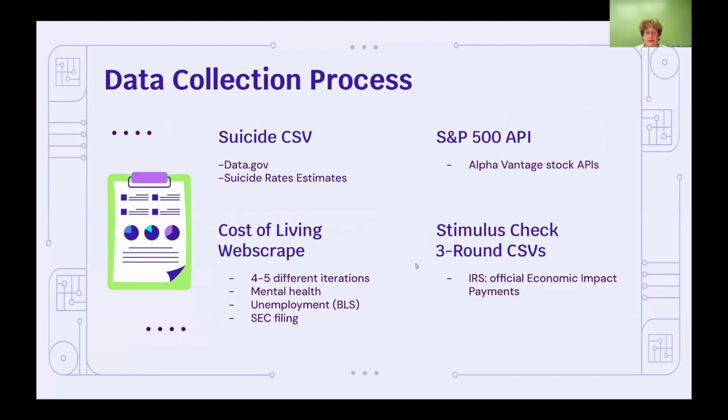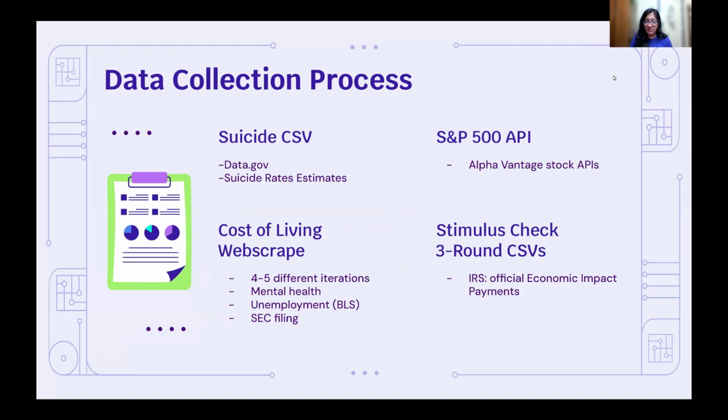For the data collection process, I did the suicide CSV, which I found from data.gov, and I did a suicide estimate starting from 2019 going through 2021. I did the S&P 500 API, which I pulled from Alpha Vantage Stock APIs, which has APIs from local companies all the way to market trends.